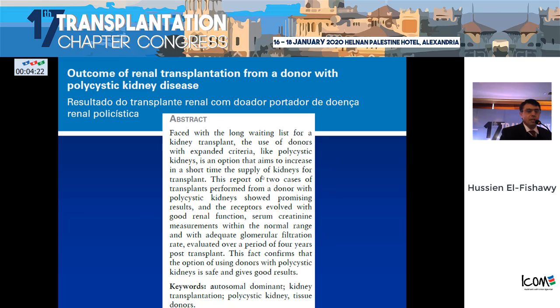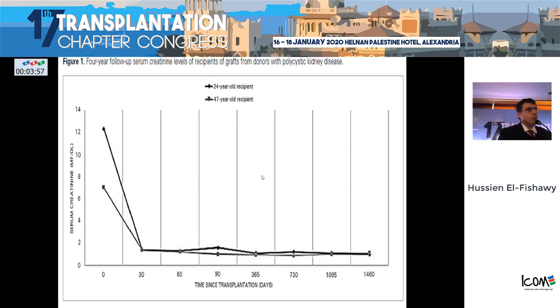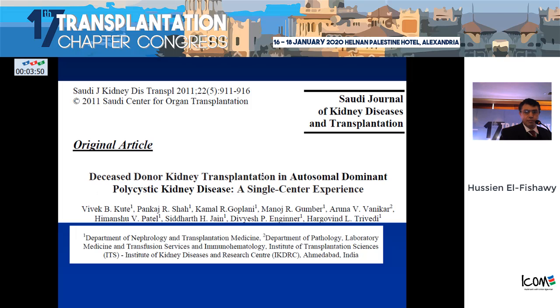This is very important. Several reports, to expand my vision for transplantation, have agreed that we can take kidneys from deceased donors who have adult polycystic kidney disease, and several patients have been transplanted. This study was followed for 4 years, and the kidney function wasn't affected and it was doing well. This diagram showed that after transplantation, the kidney functions were stabilized in my patient without any effect.